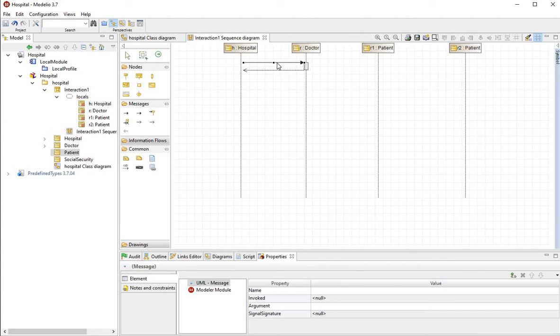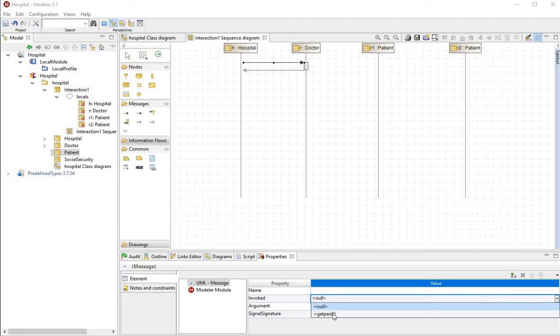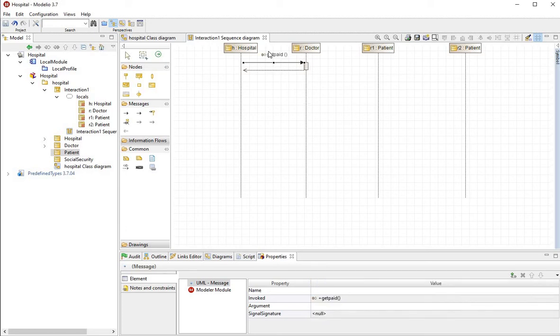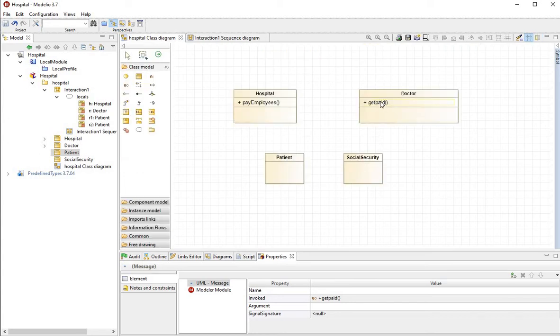Now, when I click on this message, I can see that here I can invoke a method that already exists in the class doctor. In this case, I have the method getPaid. And if I check in the class diagram, this is what I have in doctor. So you see that with this technique, you are sure to have a sequence diagram that is coherent with your class diagram.